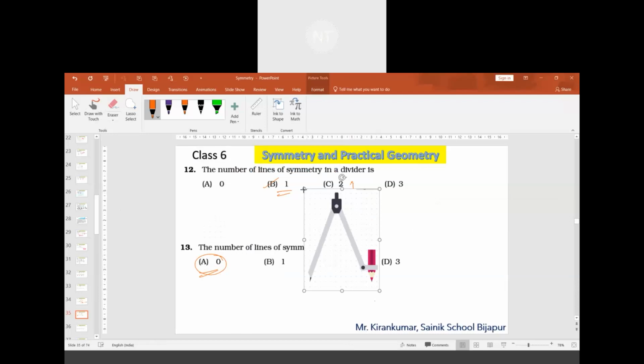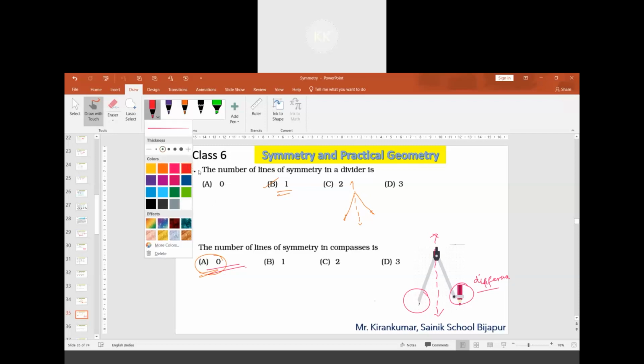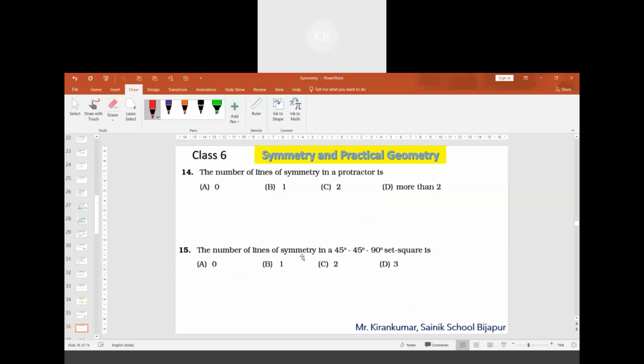It would look like this, isn't it? Now if you consider a line of symmetry, we cannot have an exact same copy on the left and right side. Here we are not having a pencil. Here there is a difference. Since there is a difference, we cannot have a line of symmetry. So the number of lines of symmetry is 0 there. Understood? Isn't it easy? Yes sir.